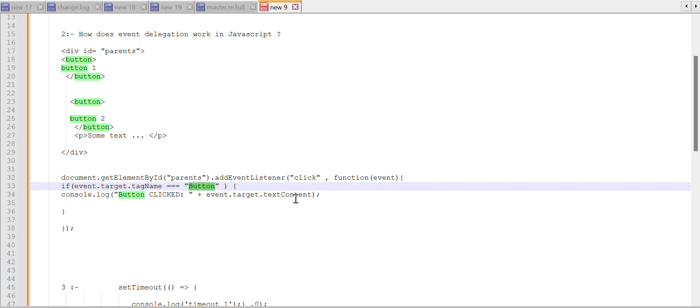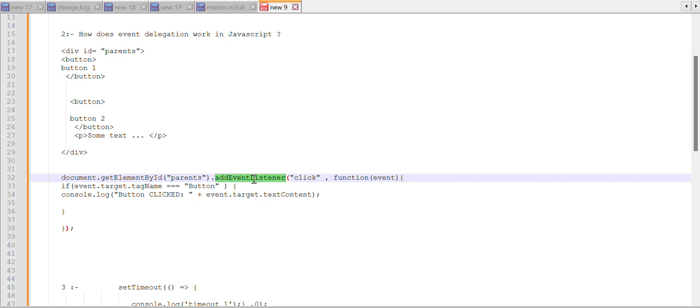I will tell you line by line how it works. I made the event listener only one time for two buttons. That is the benefit: you do not make a separate event listener. Only one parent listener is enough. When the click event occurs inside the parent div, the function is executed.